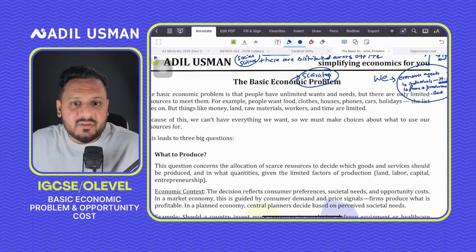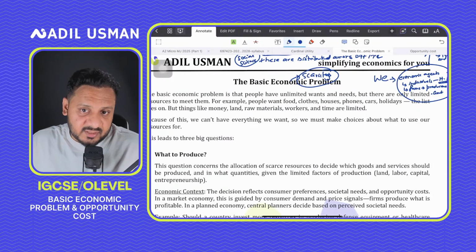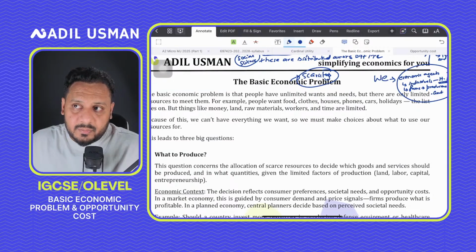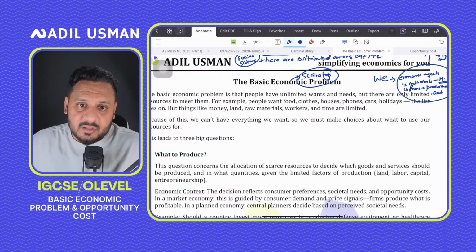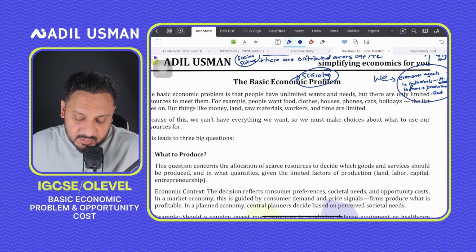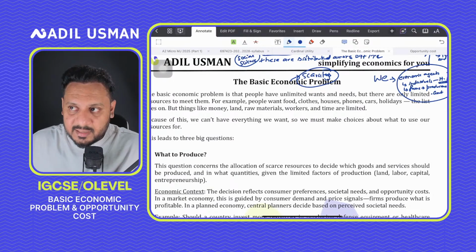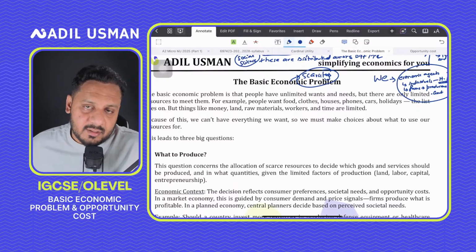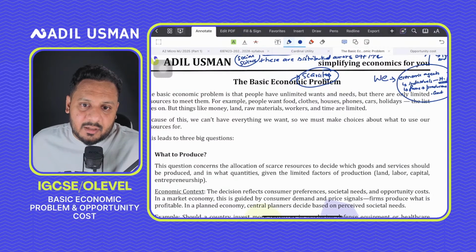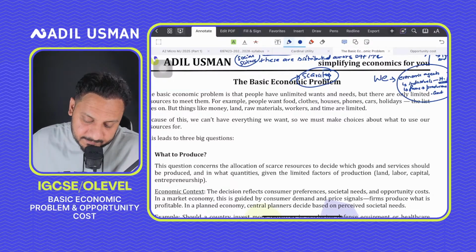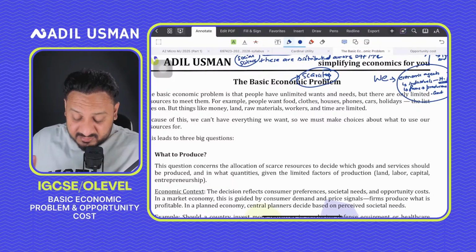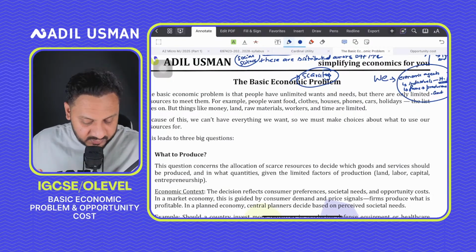Firms would end up paying wages for services of these workers, while the entrepreneur would end up making a profit in uncertain times, right? These landowners who are giving out their land to conduct business would receive rent. Well, the factor reward for capital is interest, right? So what we conclude is that our factors of production are hence scarce.